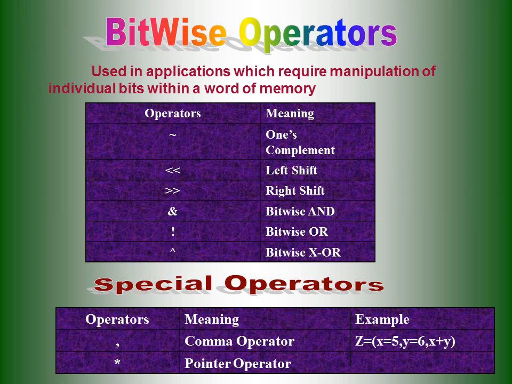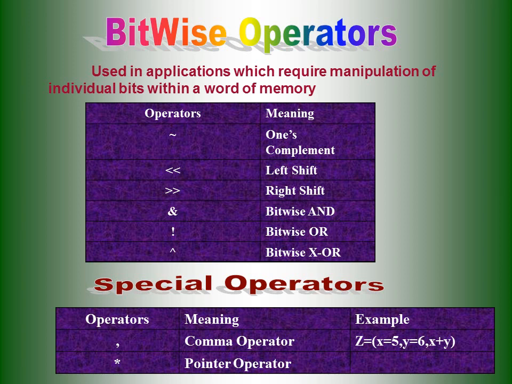And bitwise operators. The bitwise operators we have for bit-oriented operations in C++ programming are the ones complement, left shift, right shift, bitwise AND, bitwise OR, and bitwise XOR operations. The same thing followed in C programming we also have in C++ for performing bit-oriented operations. Bit-oriented operation means it deals only with binary information that can be processed by using these operators.